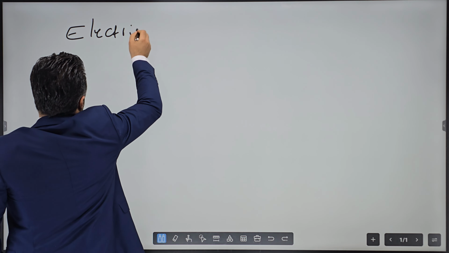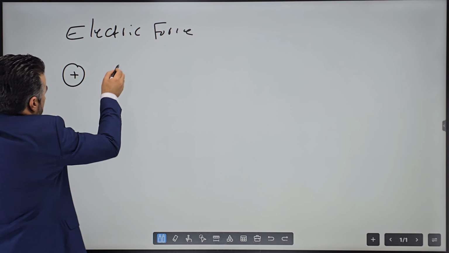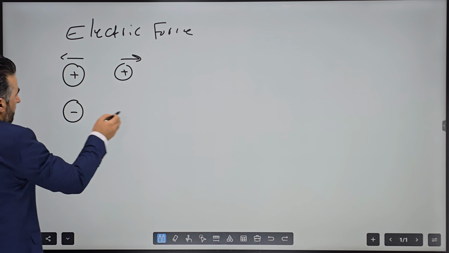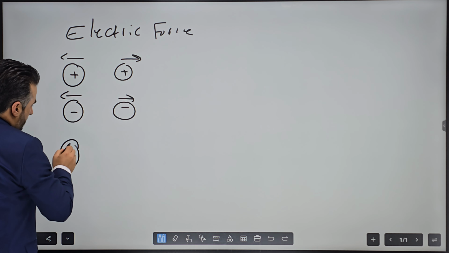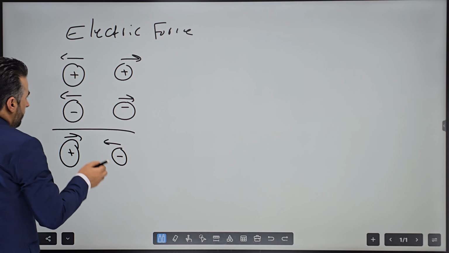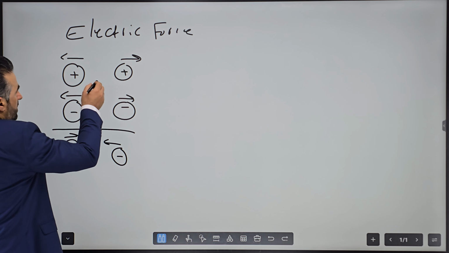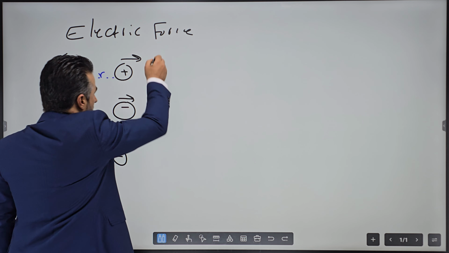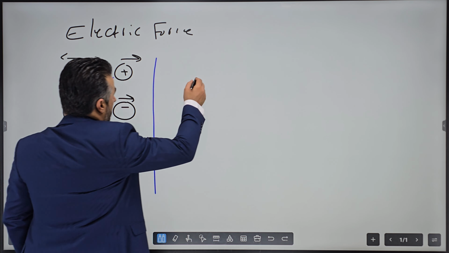Electric force. If I have two positive charges, they repel one another. If it is two negative charges, they also repel one another. True, but if it is positive and negative, then they will attract one another, right? But with what force do they attract one another? Of course, it is directly proportional to the product of the two charges and inversely proportional to the square of the distance between the two. Based on what we have said, this is the equation we get.